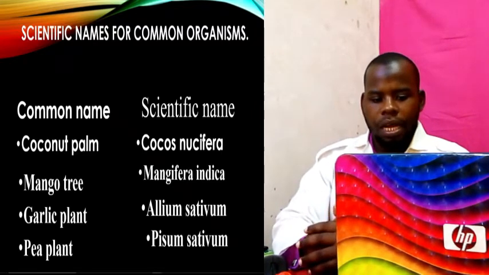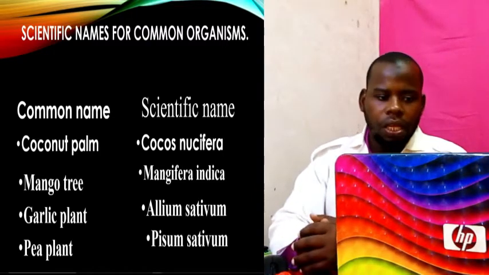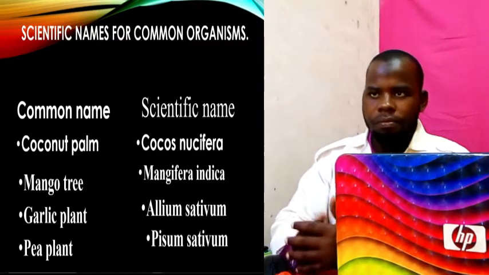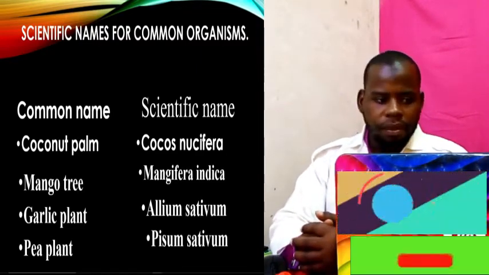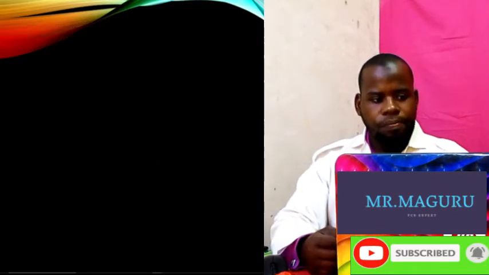Garlic plant, Allium sativum, and the pea plant is called Pisum sativum. Those are common names and scientific names. Human being is Homo sapiens.